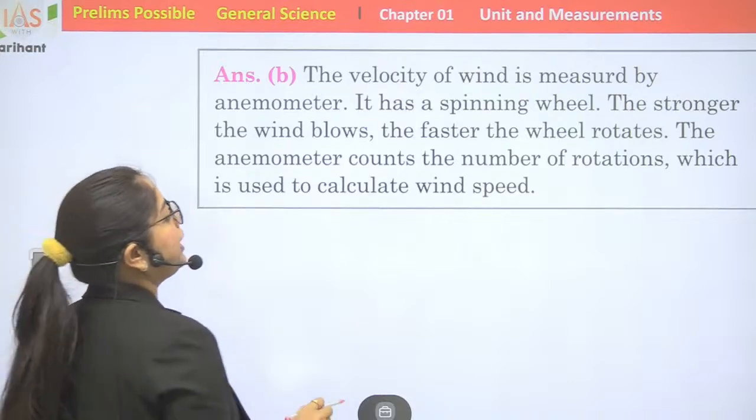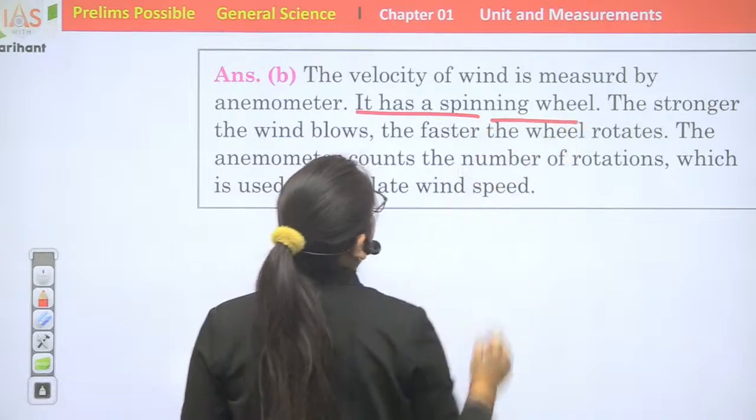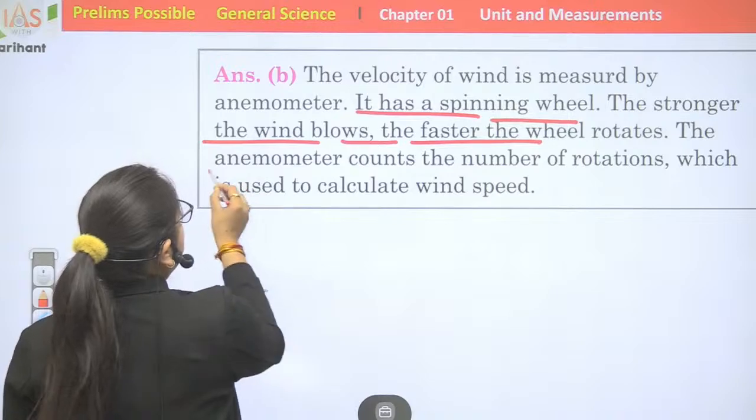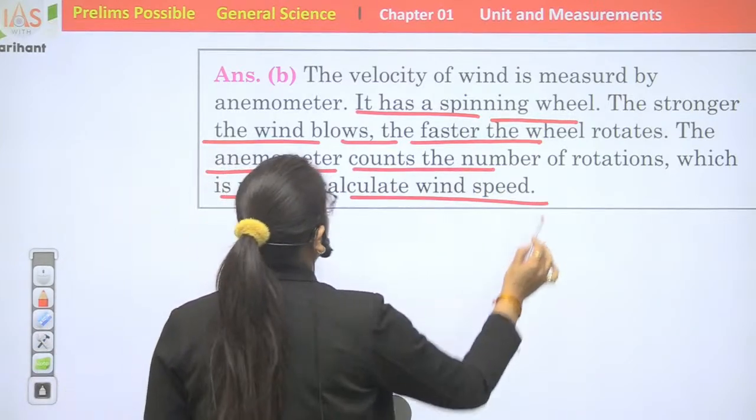The velocity of wind is measured by anemometer. It has a spinning wheel. The stronger the wind blows, the faster the wheel rotates. The anemometer counts the number of rotations, which is used to calculate wind speed.